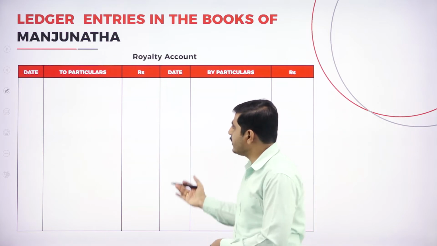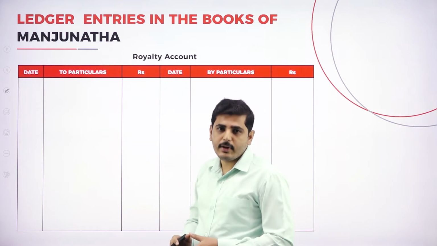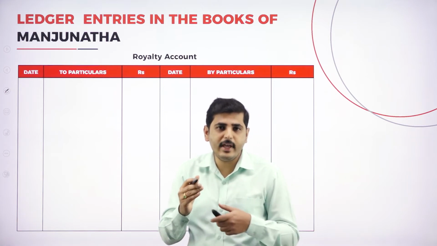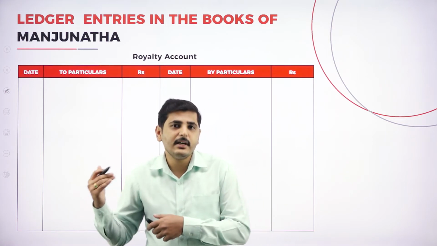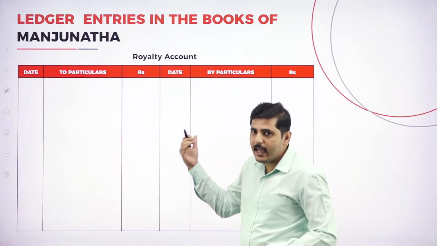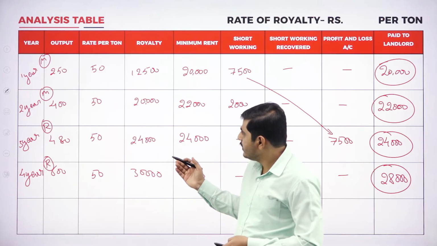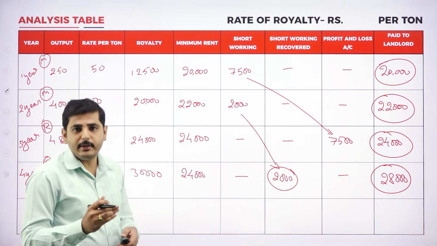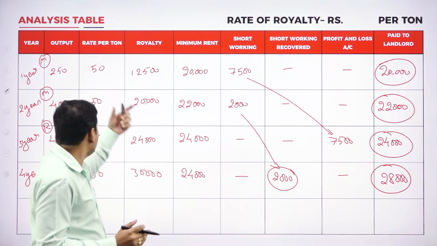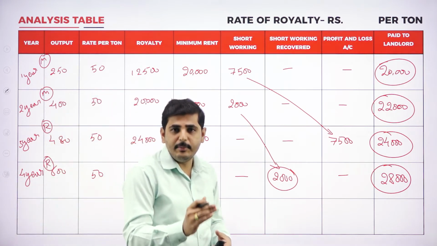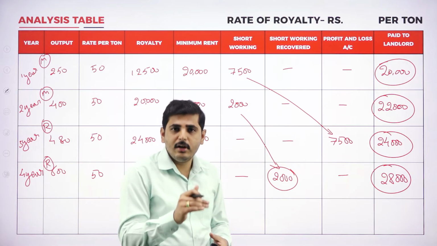Now let's go to the next account. Next account is royalty account. Wherever royalty appears in the journal entry, that entry should be converted to the ledger. Look at the first year. First year we are paying the minimum rent. How to give the entry for payment of minimum rent? Minimum rent account to landlord account.